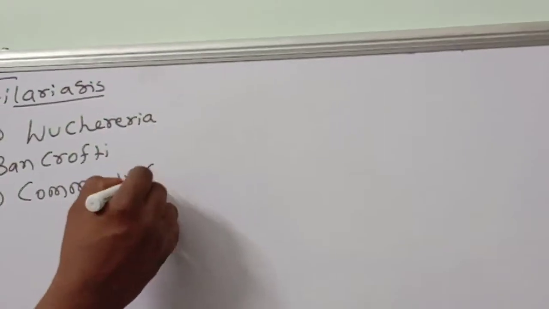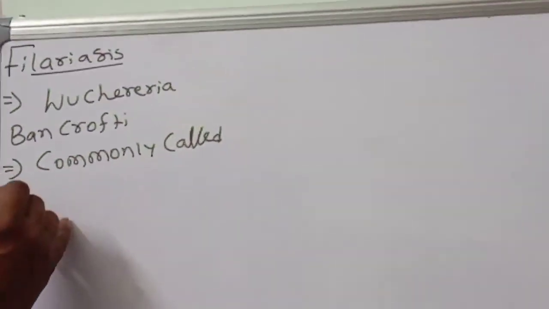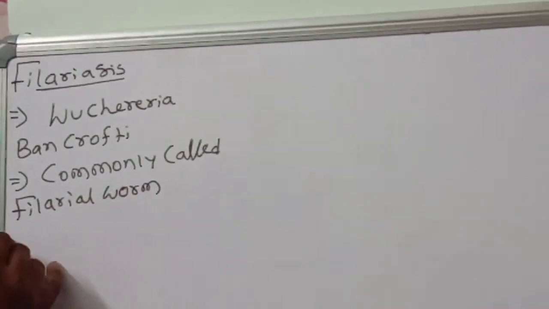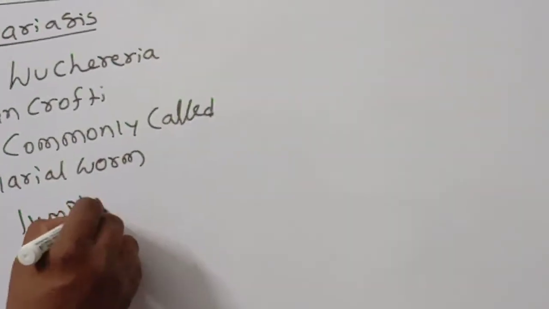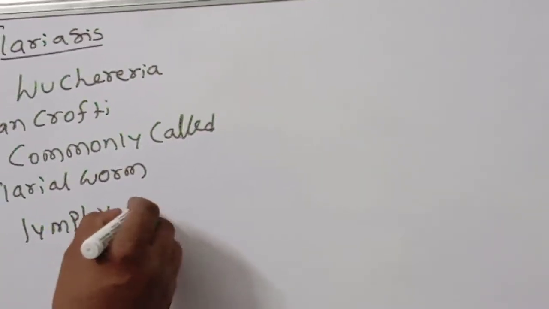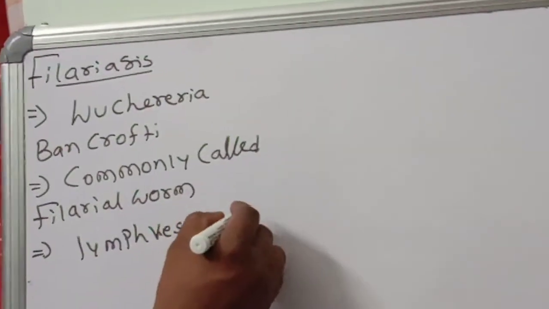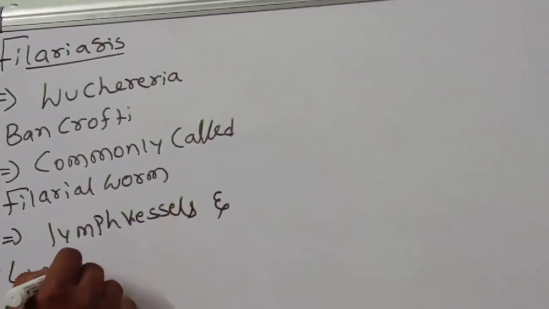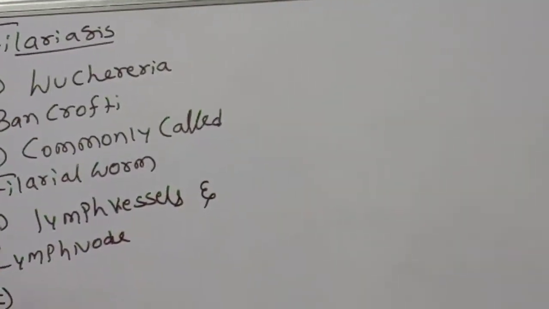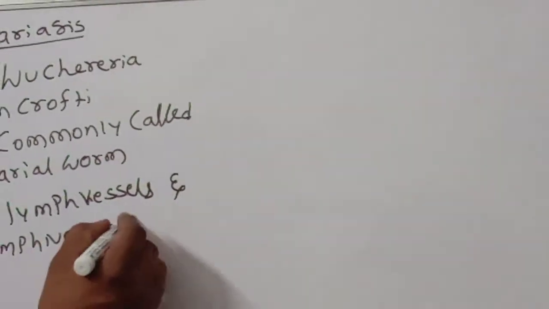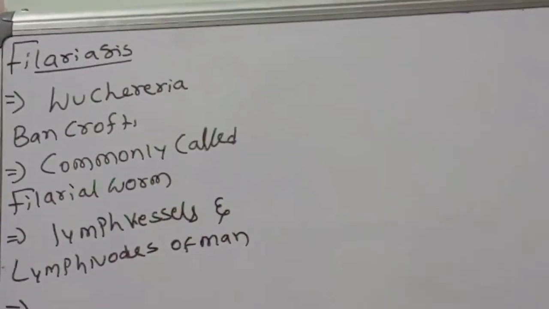Commonly called filarial worm. Where will it be found? It is found in the lymph vessels and lymph nodes. Okay, you know the lymphatic system is there or not? In these lymph vessels and lymph nodes of man, this Wuchereria bancrofti will be there. Okay, children, this is one point you have to remember.